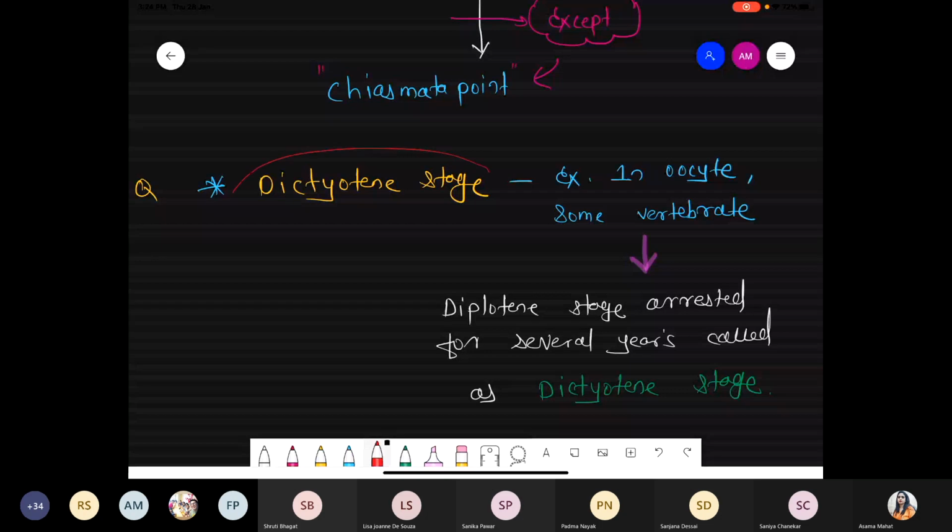It's very, very important. One question from dictyotene, it's very common in the case of the oocyte. We are talking about the human female. In the human female, the number of eggs is already fixed. That's why the menstrual cycle starts along with the puberty stage and gets paused, which is called menopause.